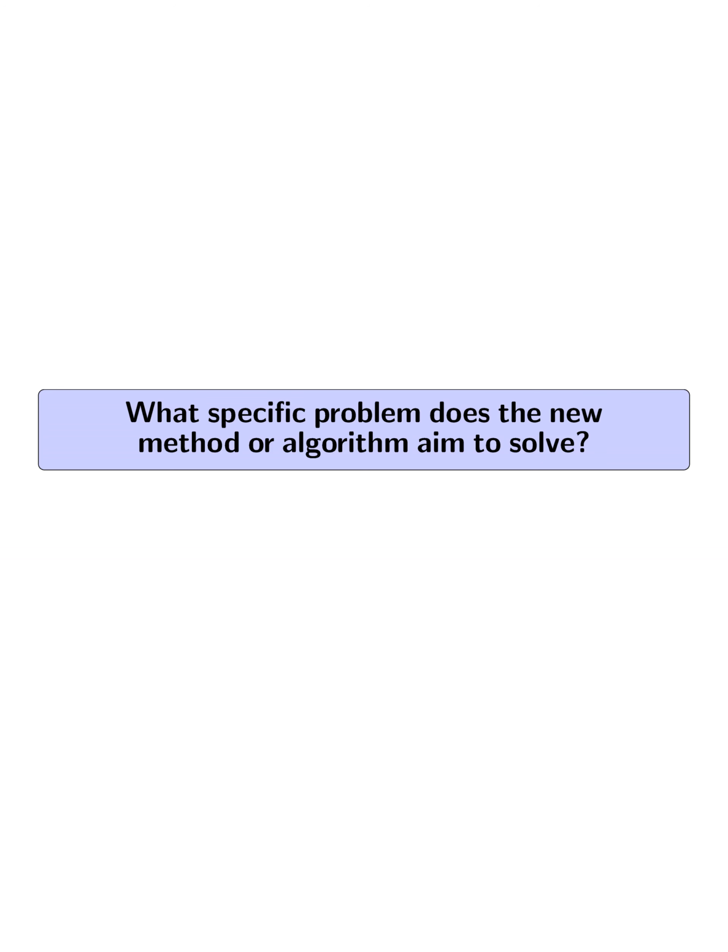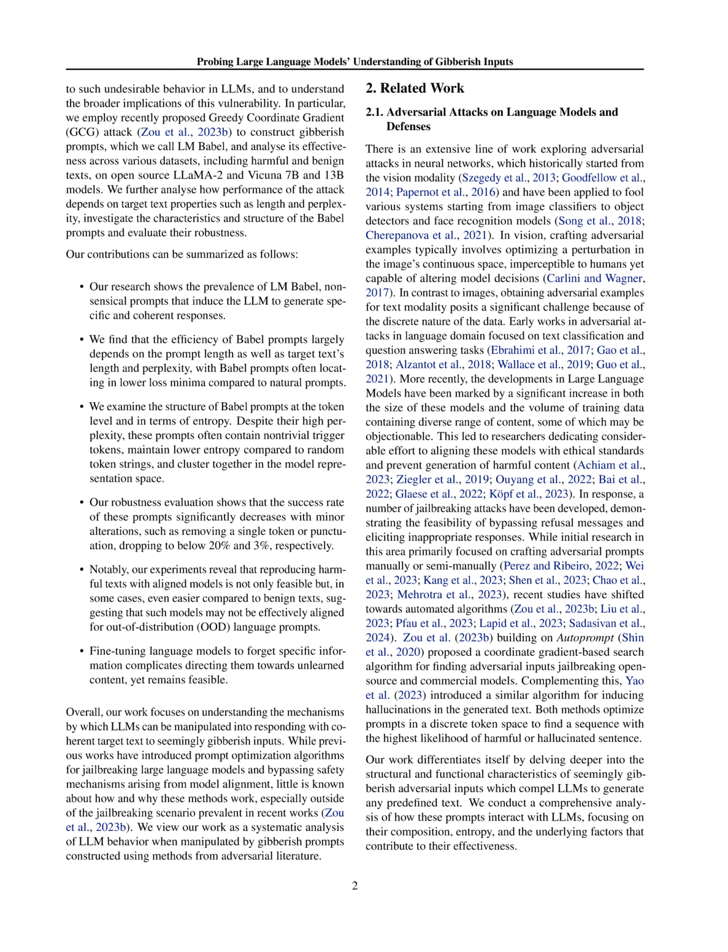What specific problem does the new method or algorithm aim to solve? The new method or algorithm aims to solve the problem of manipulating large language models, LLMs, into generating specific and coherent text responses by using seemingly nonsensical prompts, referred to as LM-Babel prompts. These prompts are crafted using the greedy coordinate gradient, GCG, attack algorithm to exploit vulnerabilities in LLMs and direct them to produce predetermined text outputs.